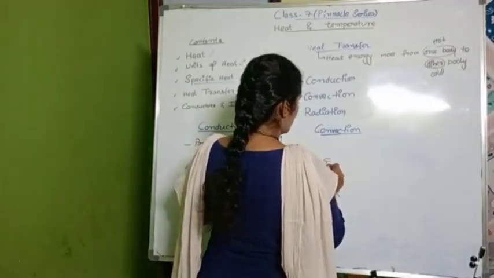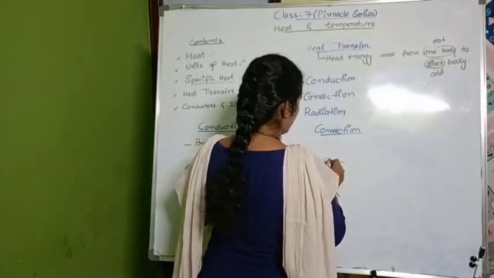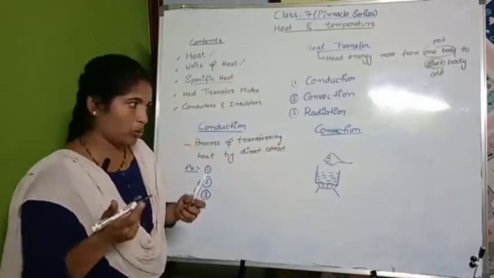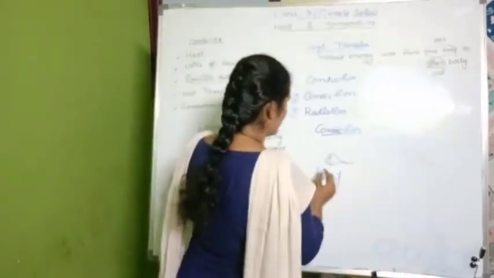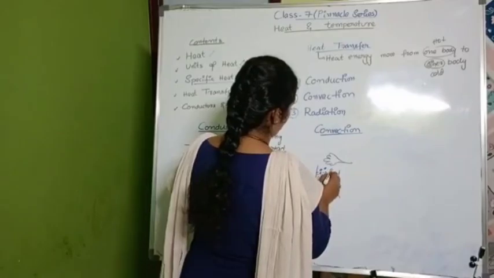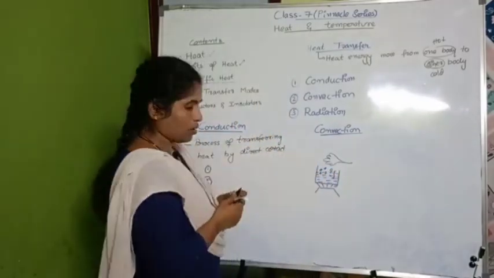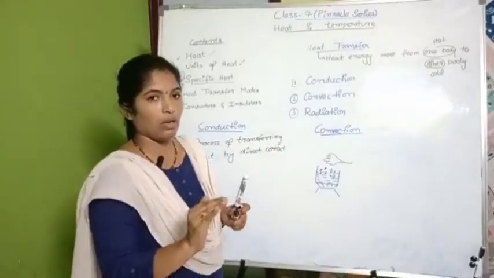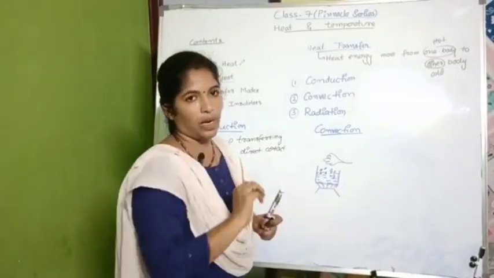If you try to place your hand over the boiling water, the condition is that the water should boil. So don't put your hand for a long time. For a few seconds, try to place your hand over the water.